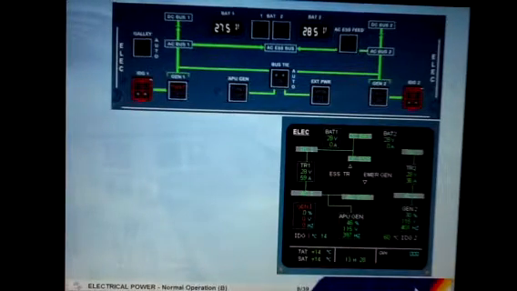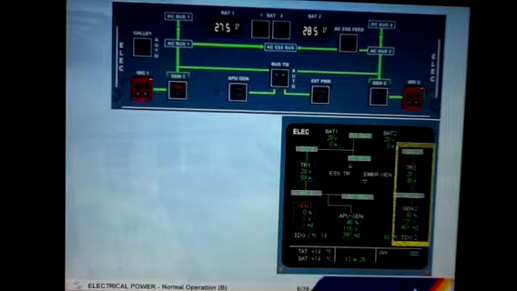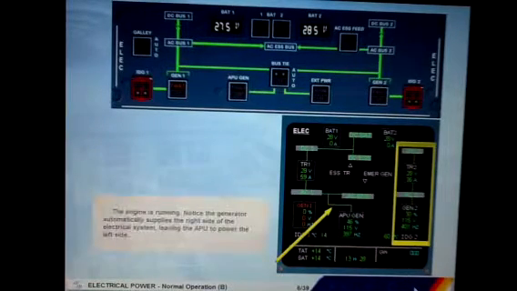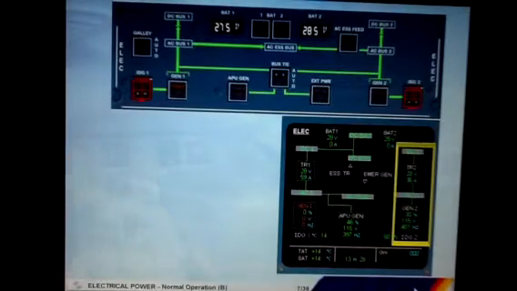The engine is running. Notice the generator automatically supplies the right side of the electrical system, leaving the APU to power the left side. Notice also that the fault light on the generator 2 push-button switch has disappeared.